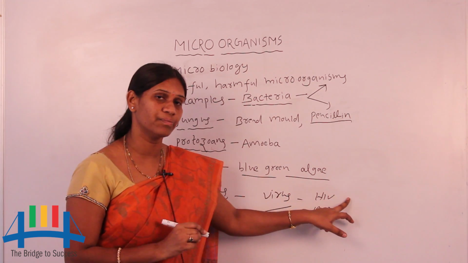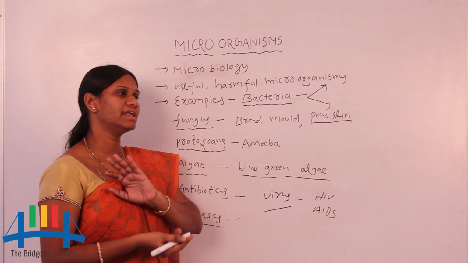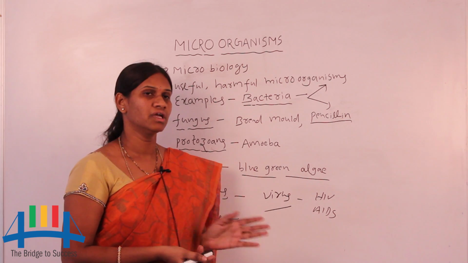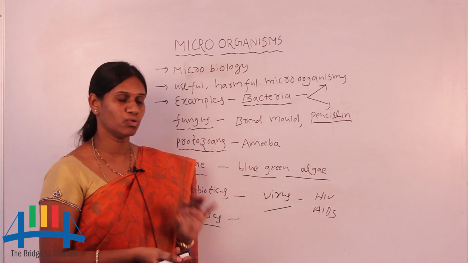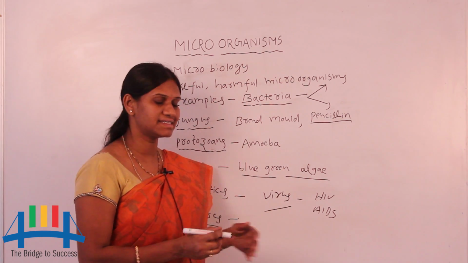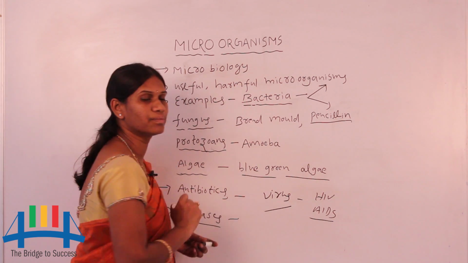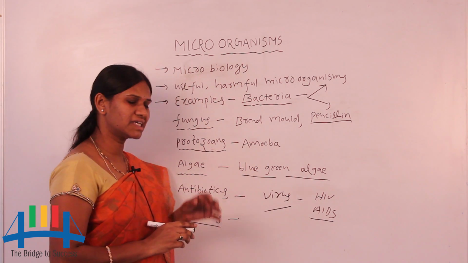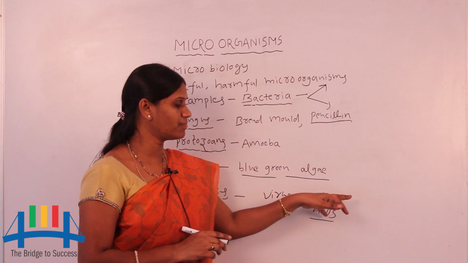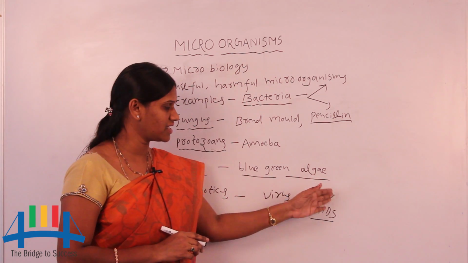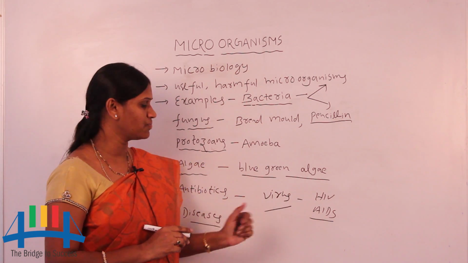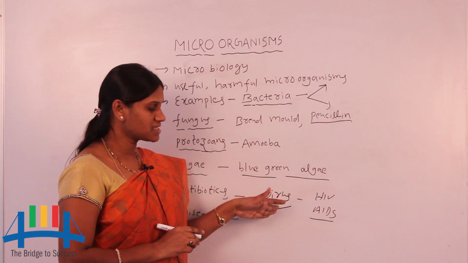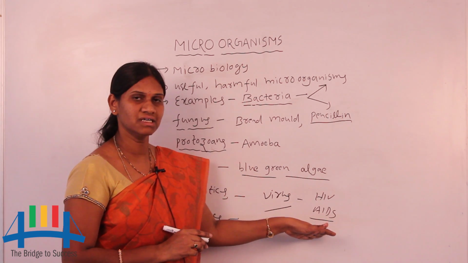The virus does nothing useful for us, only harm. AIDS is the disease name. AIDS, a very dangerous disease, is caused by HIV. Because of the virus we get these diseases.